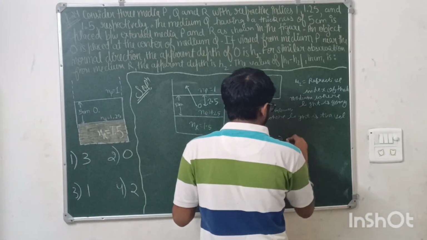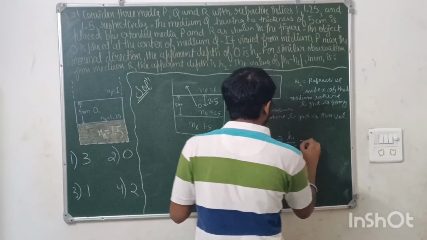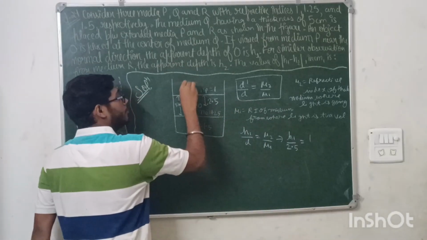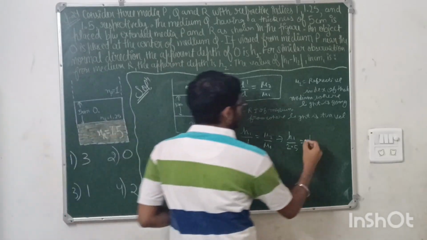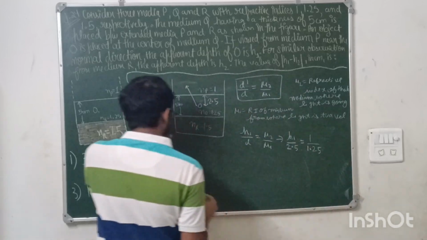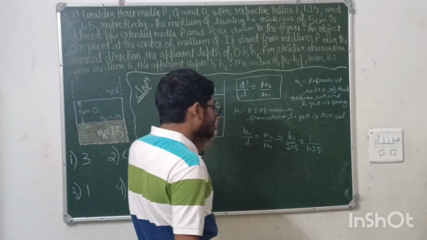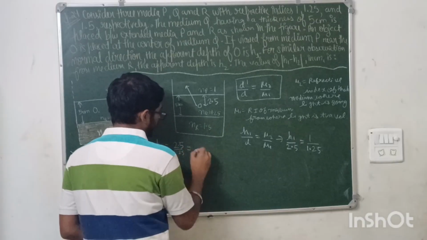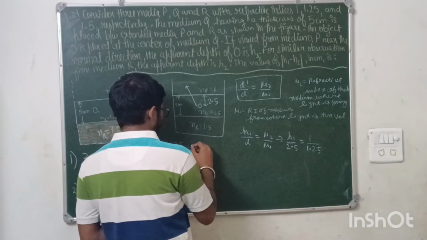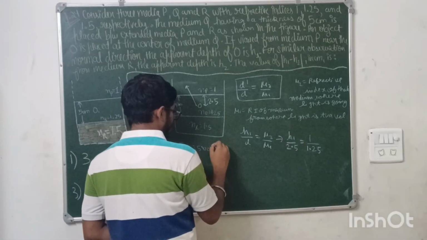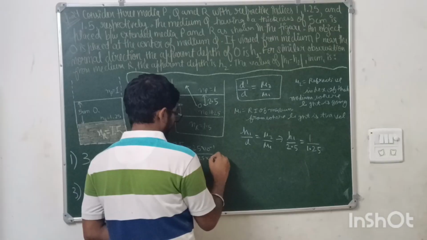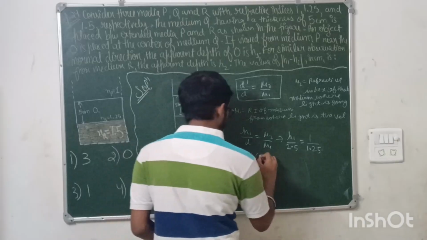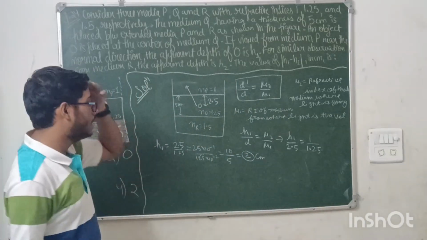So this will be h1 upon 2.5. And where is the light going? The light is going in the medium of 1, so mu2 will be 1. And from where is it going? 1.25. So upon 1.25. Just solve this. Your h1 will be 2.5 upon 1.25. This will be 25 upon 125, which is 10 upon 5. This will be 2. Means h1 is 2 centimeters.